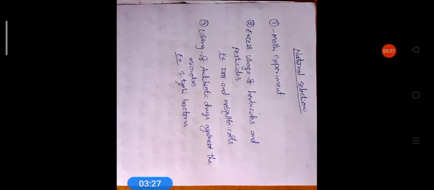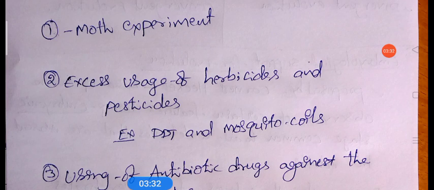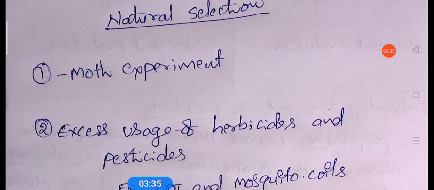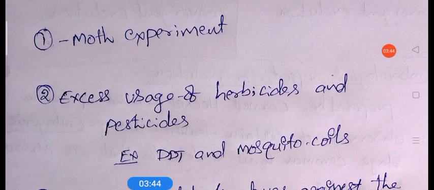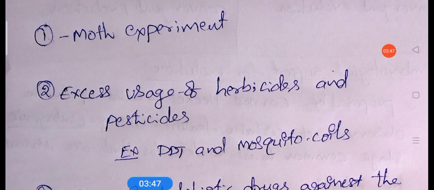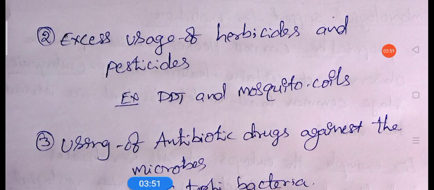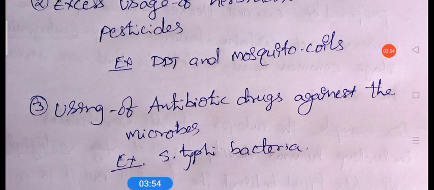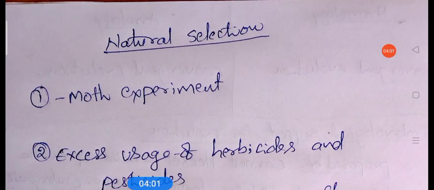Next is Darwin's natural selection theory. He conducted experiments on natural selection. What is the natural selection theory? He gave three main points. One is the moth experiment, and the second is the excess use of herbicides and pesticides, for example DDT and mosquito coils, and the third is the use of antibiotic drugs against microbes, for example Salmonella typhi bacteria. What is natural selection, we will discuss now.